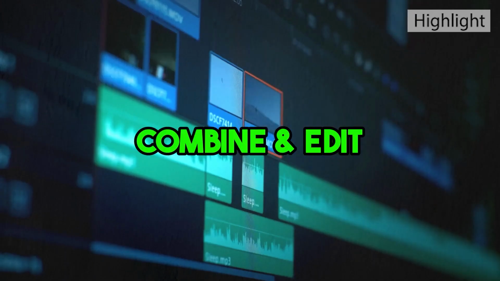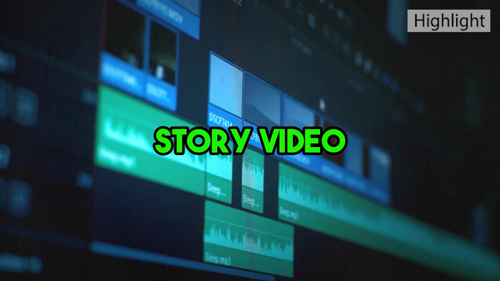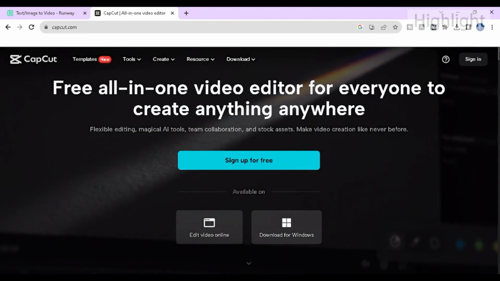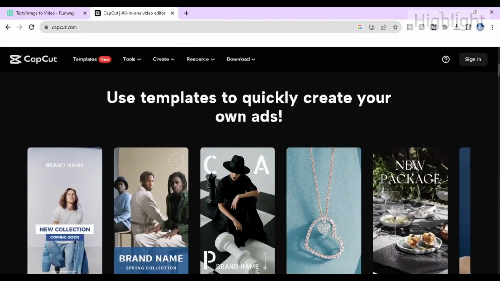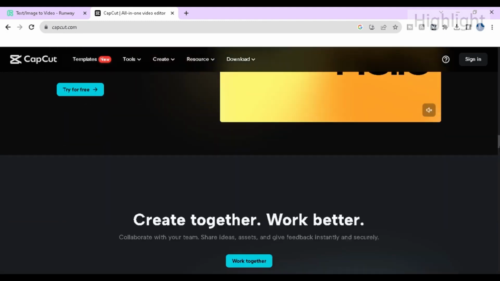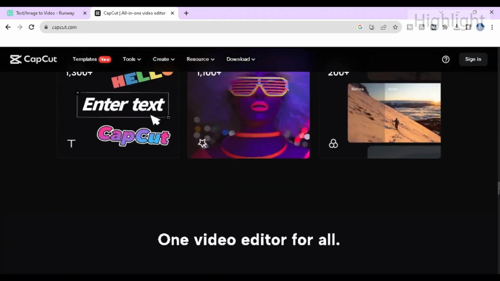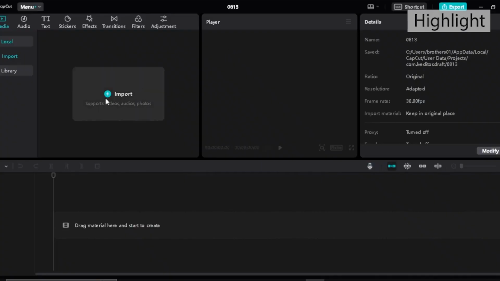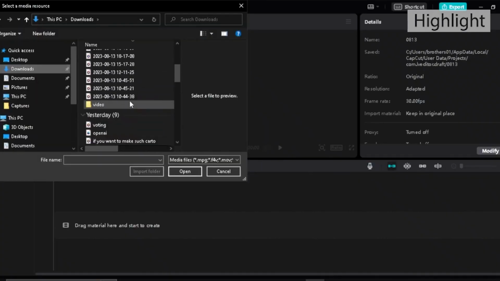Here we will combine and edit all of these things to make a story video. You can use any video editor you like. I will use the CapCut app because this is a free and very professional app and available for every device. When you download this app on your mobile phone or PC, just open the app and click on the New Project button. Now import all the videos and voiceovers you created.